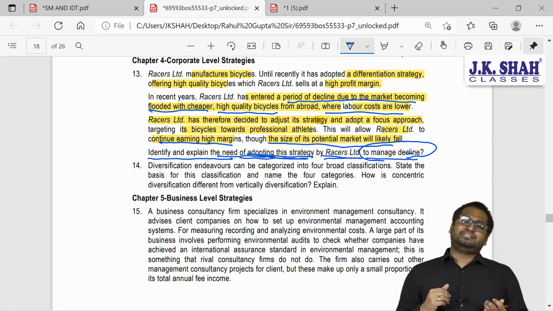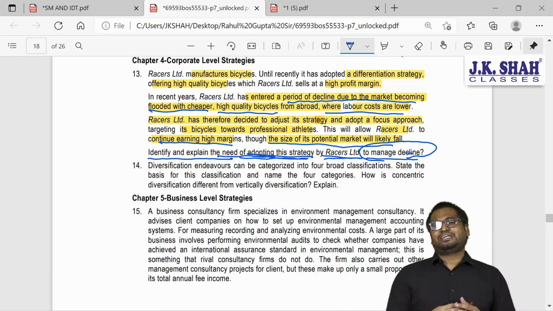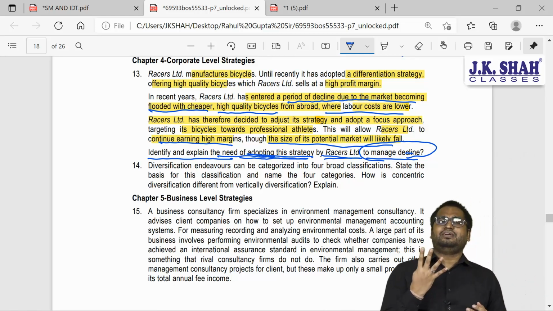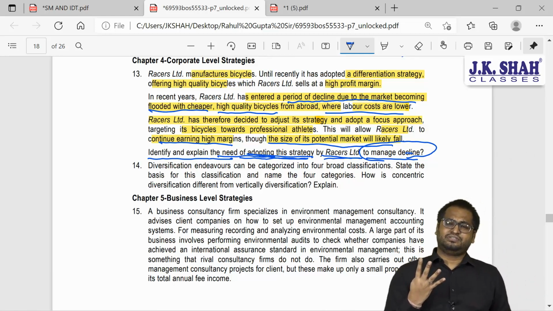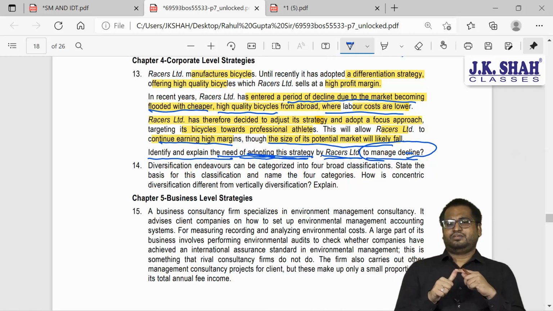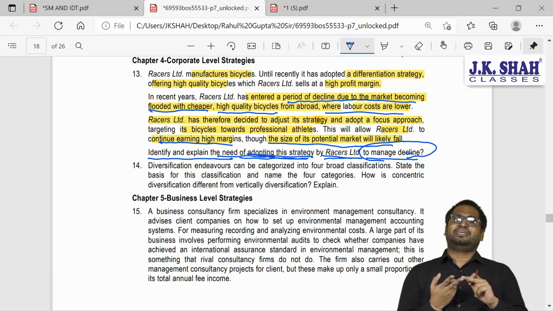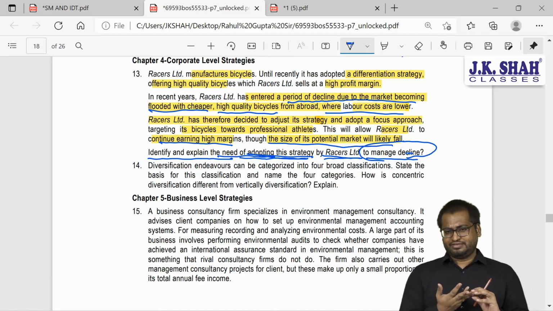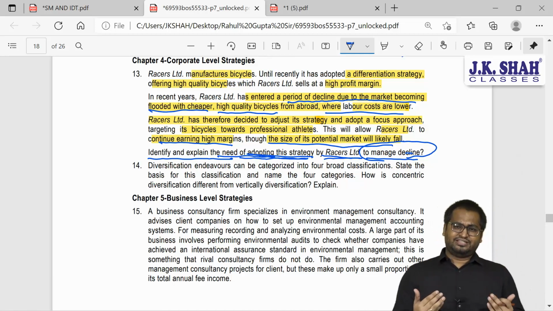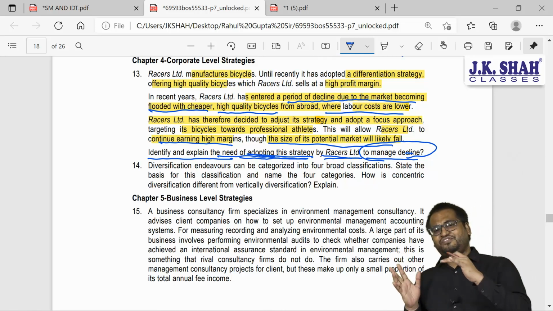If you remember guys, in corporate level strategies, we have 4 main strategies: stability, expansion, retrenchment, combination.